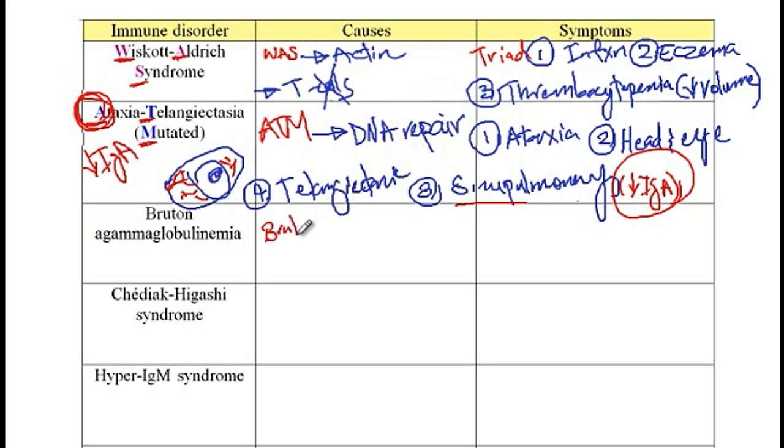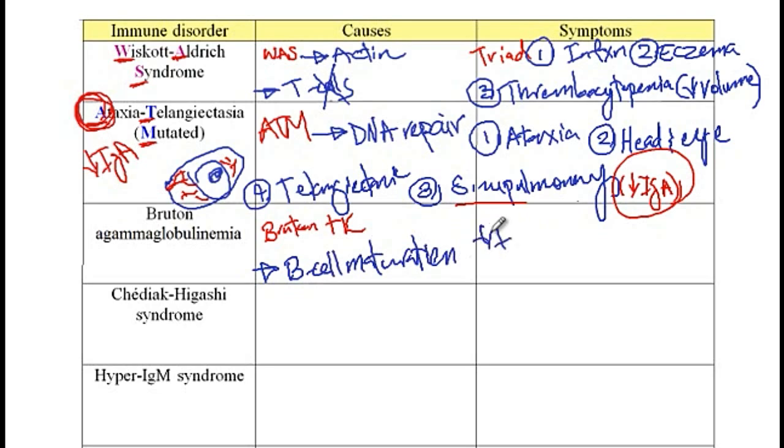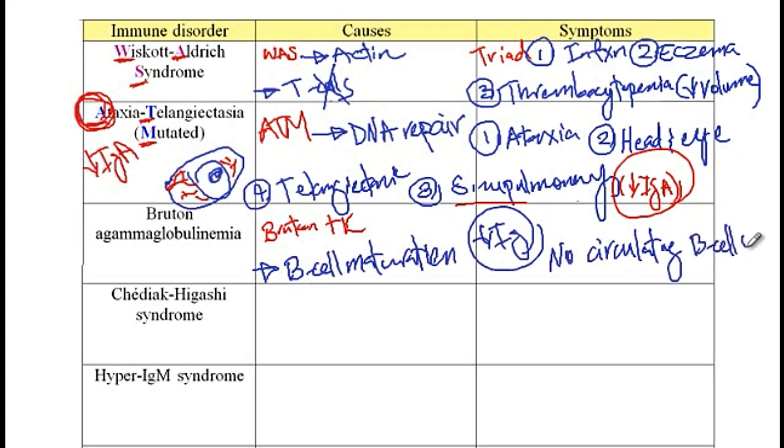So Bruton tyrosine kinase gene. And this gene is required for maturation of B cells. So if there is problem with this gene, then there would be impaired B cell maturation, as a consequence of which there would be decreased immunoglobulin of all types. And the other presentation is there is no circulating B cells in these patients.